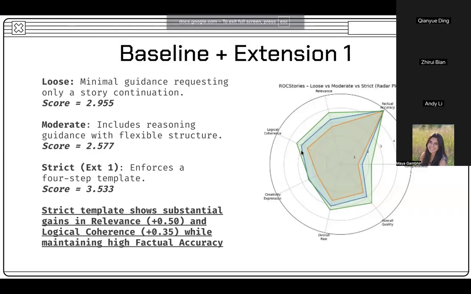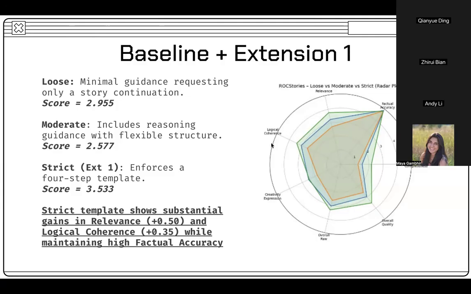For our baseline, we established 3 baselines. The simple baseline is just from the raw prompt, the moderate has reasoning and guidance with flexible structure, and the strict one is the most organized. We can see that the strict CoT template achieves about a 3.5 overall score.